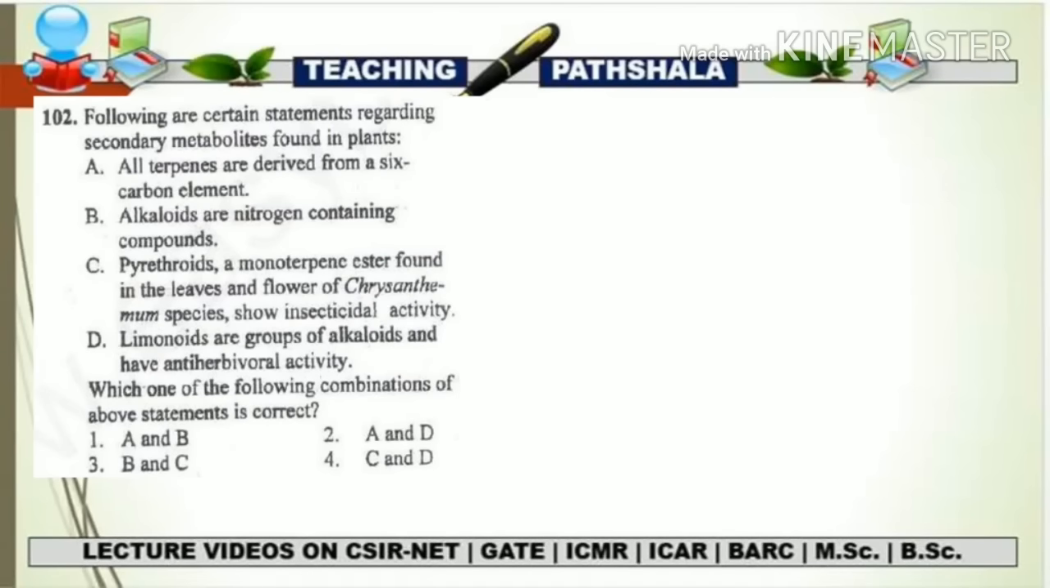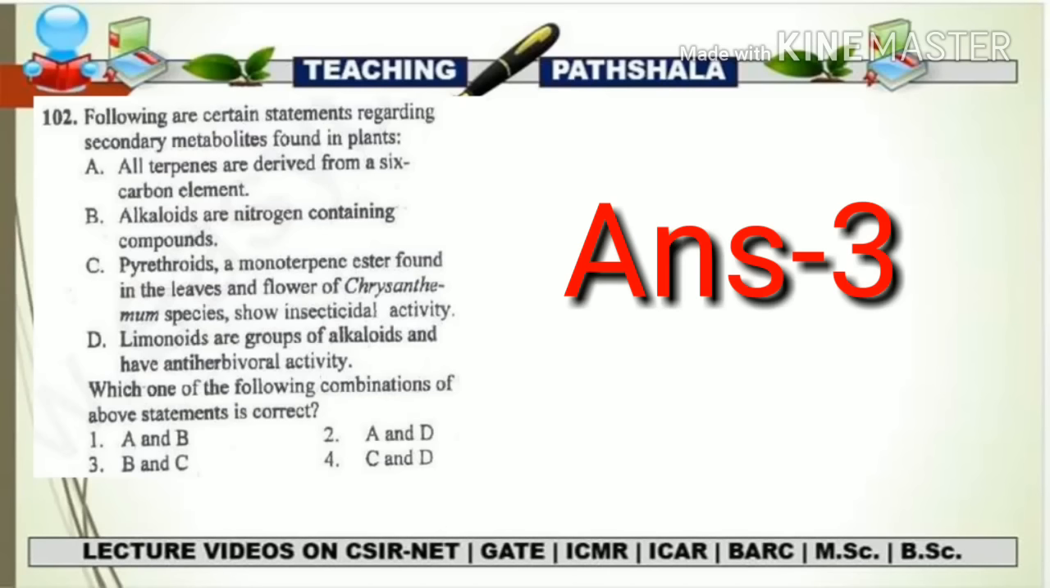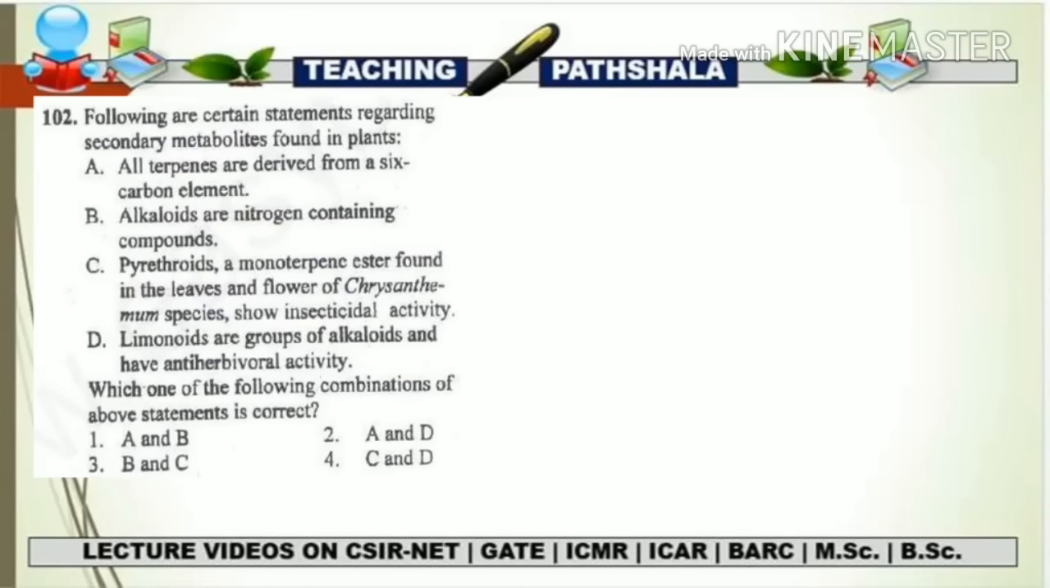The D statement is, limonoids are a group of alkaloids and have anti-herbivore activity. So this statement is totally wrong because limonoids are a type of terpenoid, present in the terpenoid group, not the alkaloid group. So our correct answer is the B and C combination, that is answer number 3. With this, we have completed the portion on plant secondary metabolites, which was a huge portion of plant physiology.